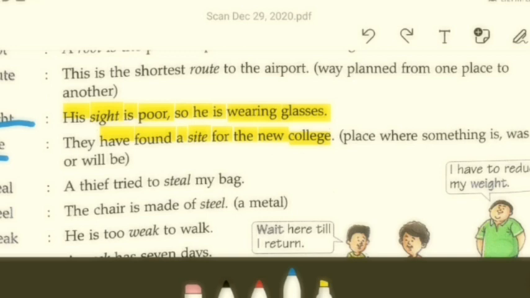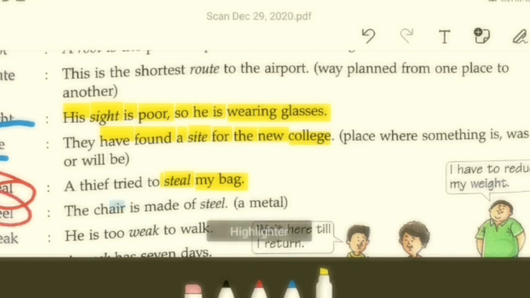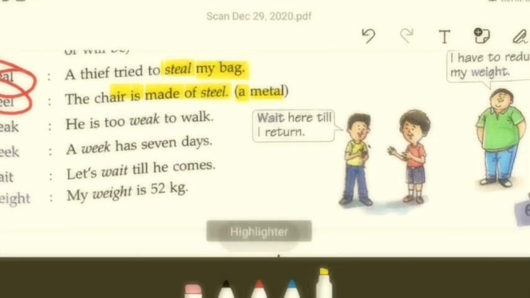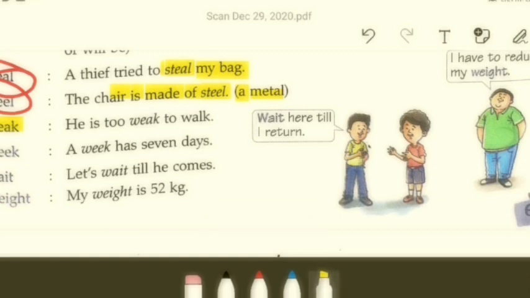Then 23. Steal and steel. To steal is to take someone's thing without his permission, or without him having any idea of it. Like a thief tried to steal my bag. Then the second one, steel. Strong metal, right? The chair is made of steel. Alright. Then weak and week. Weak here refers to someone who is not strong. Week refers to what?